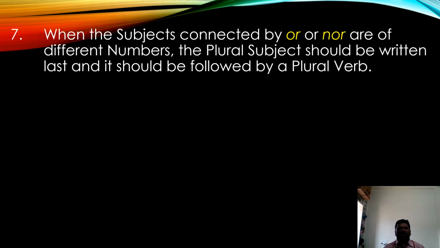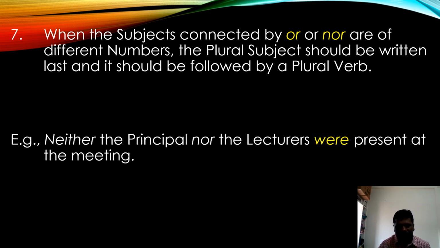Seventh one. When the subjects connected by "or" or "nor" are of different numbers, the plural subject should be written last and it should be followed by a plural verb. Please try to understand the rule.